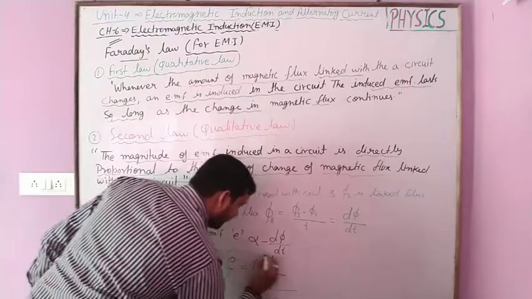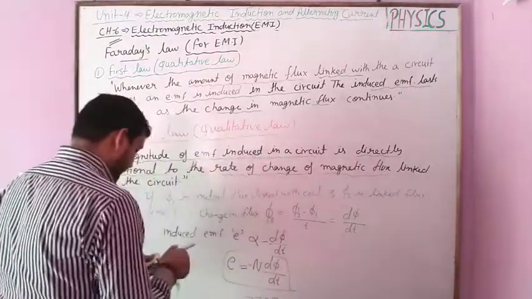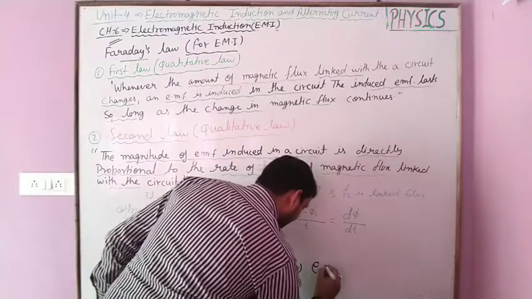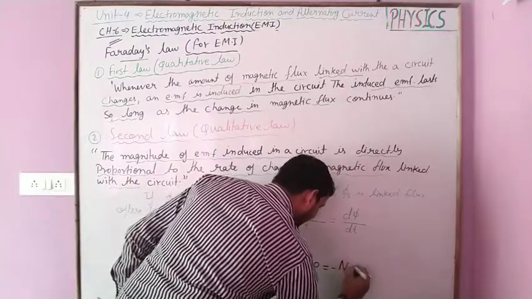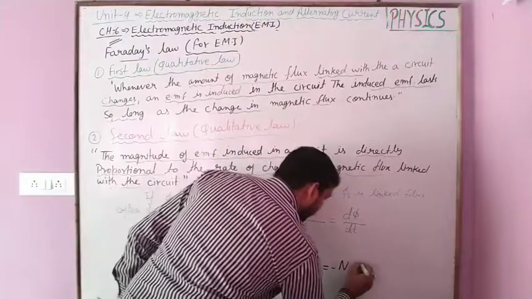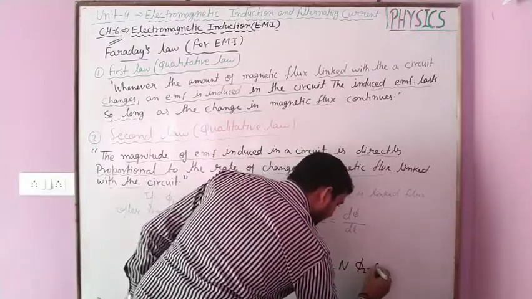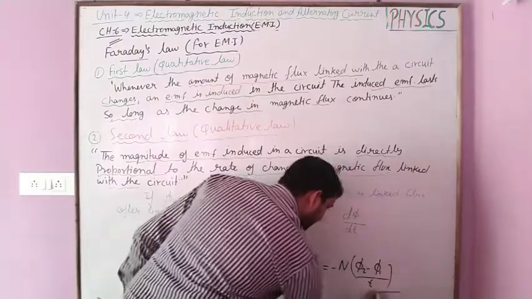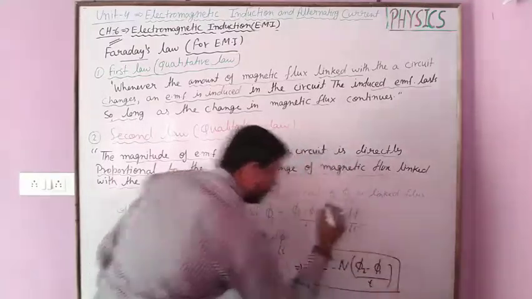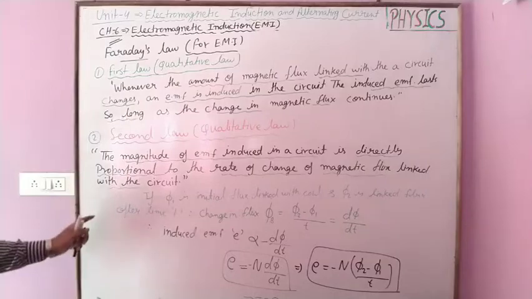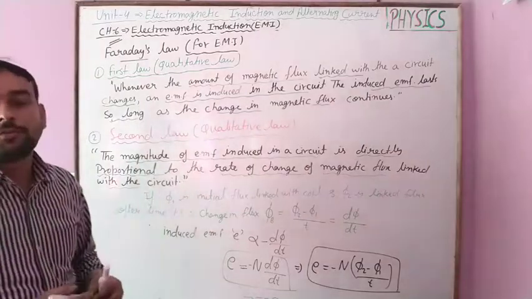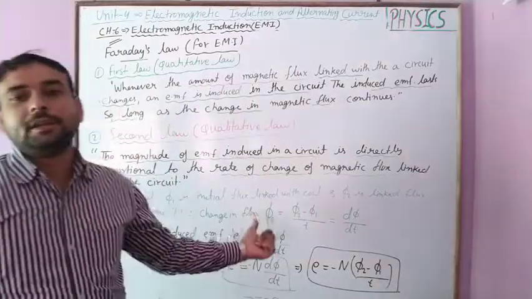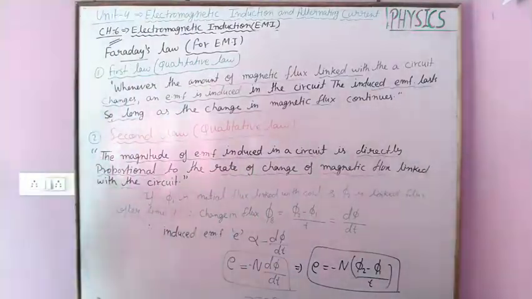This is one relation, and we also give this as minus n d phi, where d phi is phi 2 minus phi 1, upon t. This is the value of induced EMF whenever the change of magnetic flux continues with the linked coil. Note down these two laws.